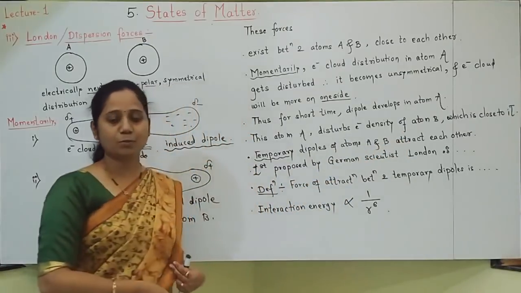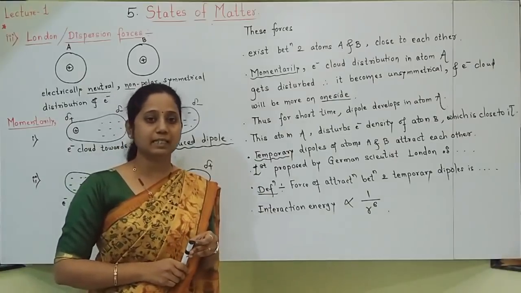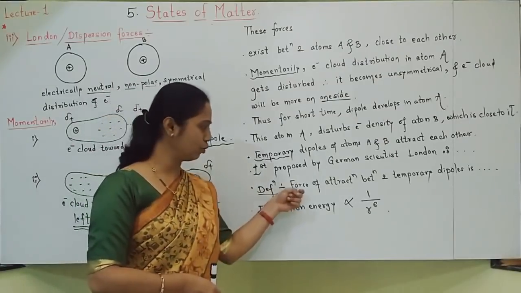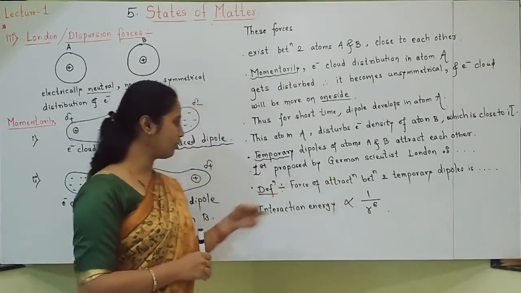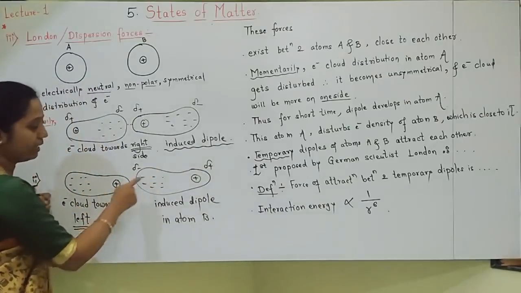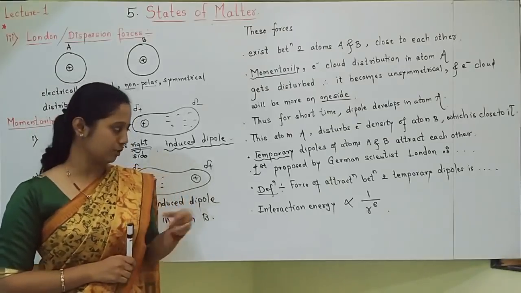And this was first proposed by German scientist London, and that's why the name is given London forces. Definition, if asked for 1 mark, you should tell that force of attraction which exists between temporary dipoles is called as London forces.